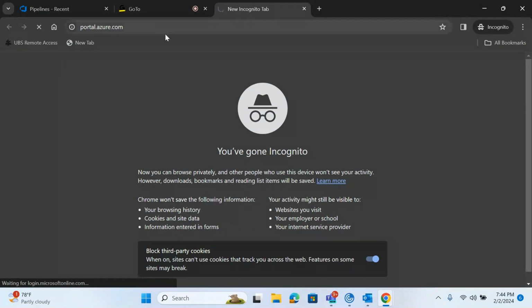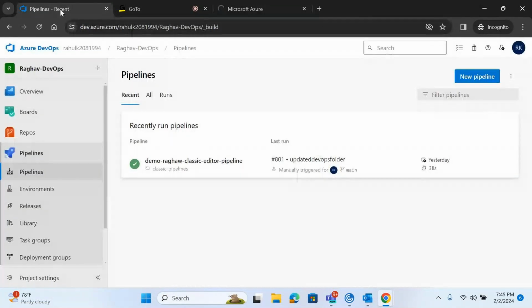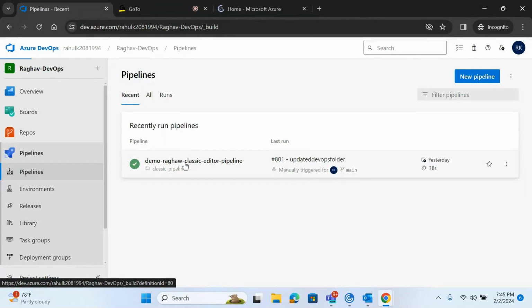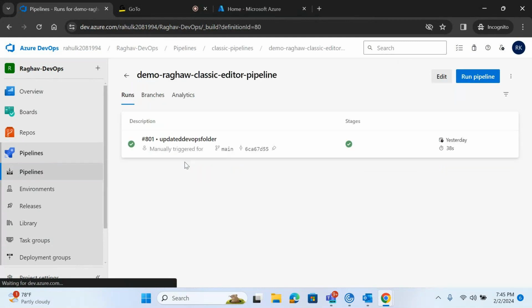Okay. So we'll see that we were discussing a pipeline yesterday, right? So we have created our first pipeline. And what we are doing in this pipeline is copying a code and publishing it to artifact, right? So you know the concept, right? Why do you need to copy the code? Yes, why do we need to copy the code?